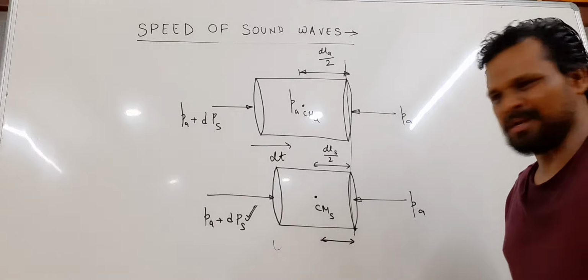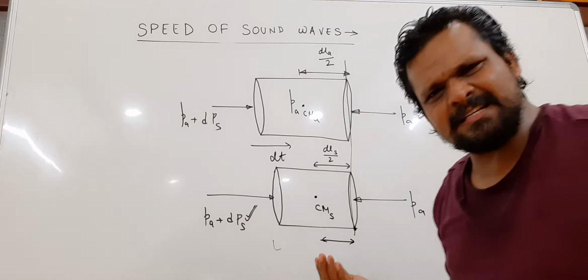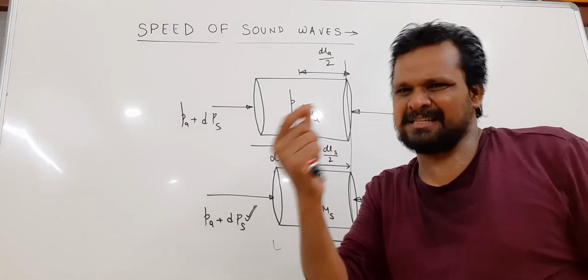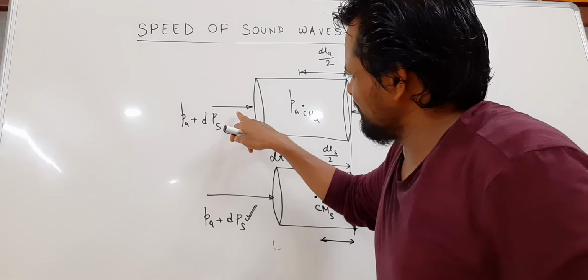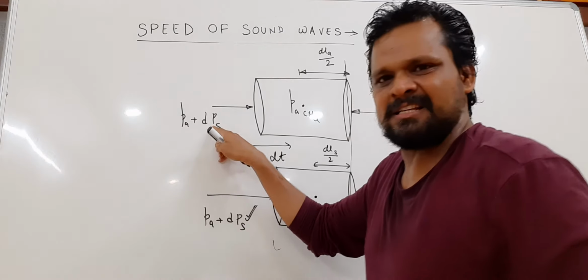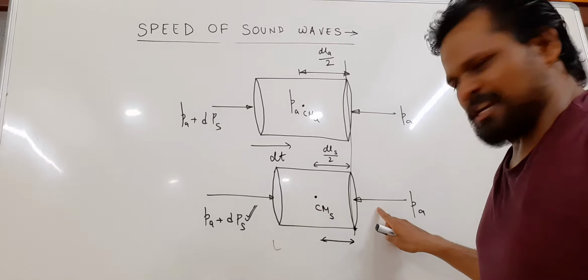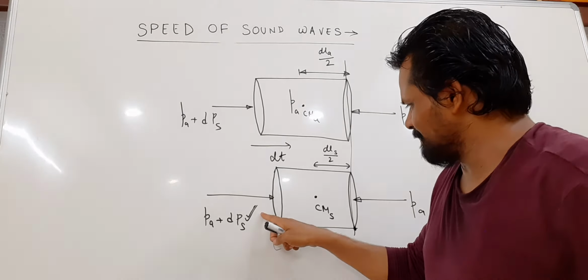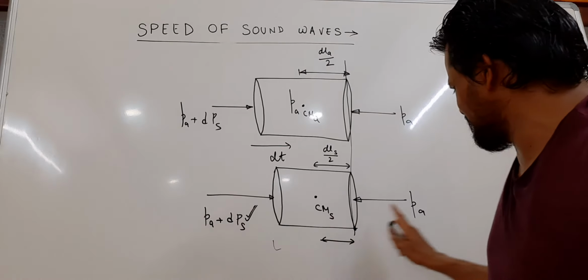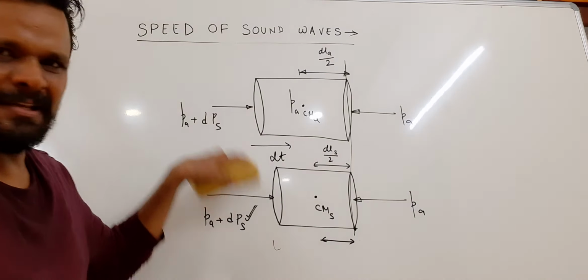The basics: all acting forces pass through the center of mass. On the left side, the pressure acting is PA plus dps, and on the right side, P atmospheric. After penetrating to here, also PA plus dps here, and P atmospheric here. Now after writing this, please see.